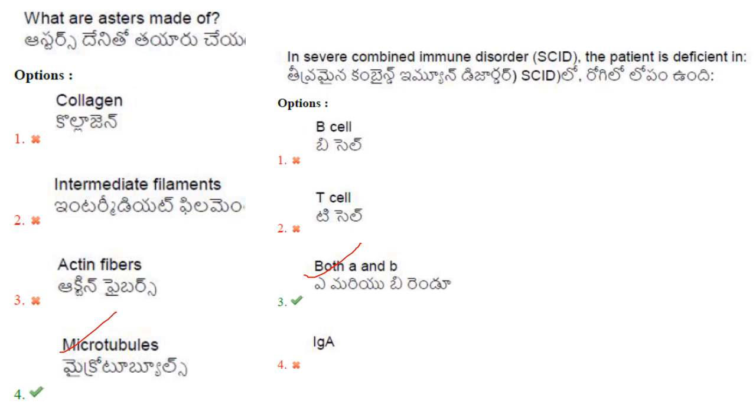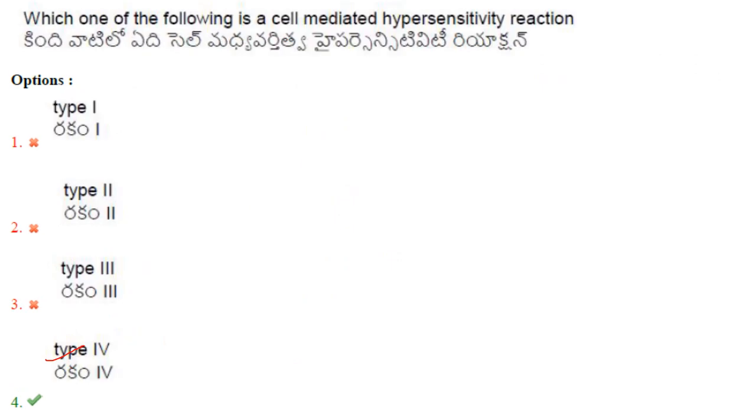In severe combined immune disorder, the patient is deficient in. So the patient is deficient in both B cells and T cells. So the answer is option 3, that is both A and B. So the patient here in SCID is deficient in T cell and B cell function. So the answer is option 3. The next one. Which one of the following is a cell-mediated hypersensitivity reaction? So it is type 4.